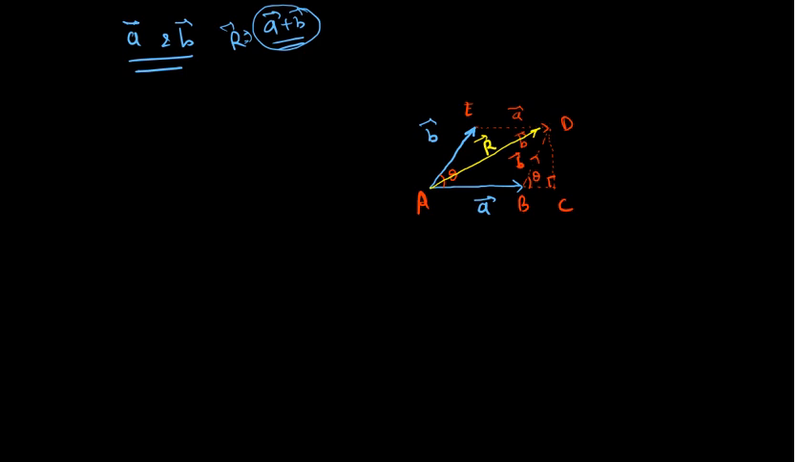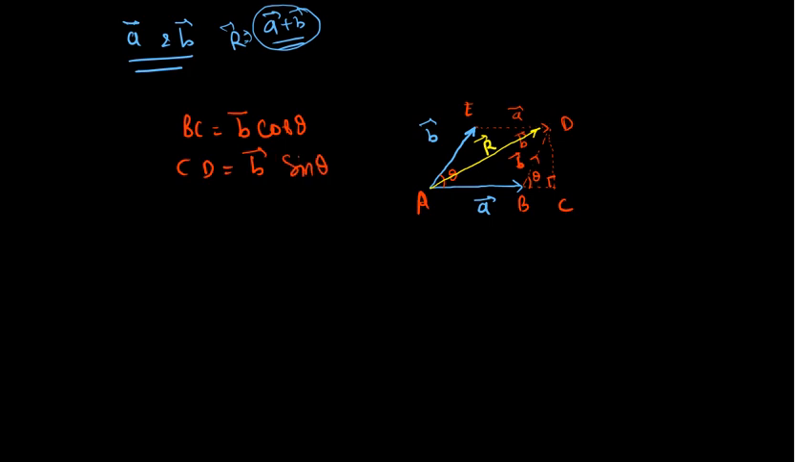So if I want to write BC, can you tell me what will be the BC? Yes, it will be the component of B vector. So that will be B vector cos theta. Okay. And what about CD? CD will be again a component of B vector. So B vector sine theta. So this will be CD.